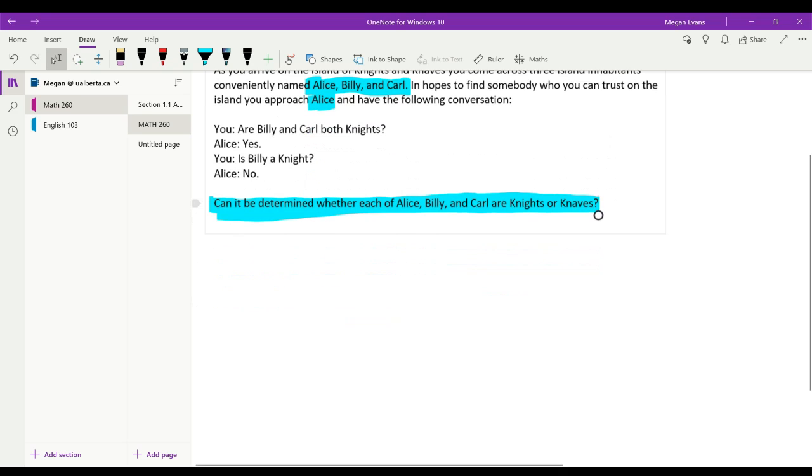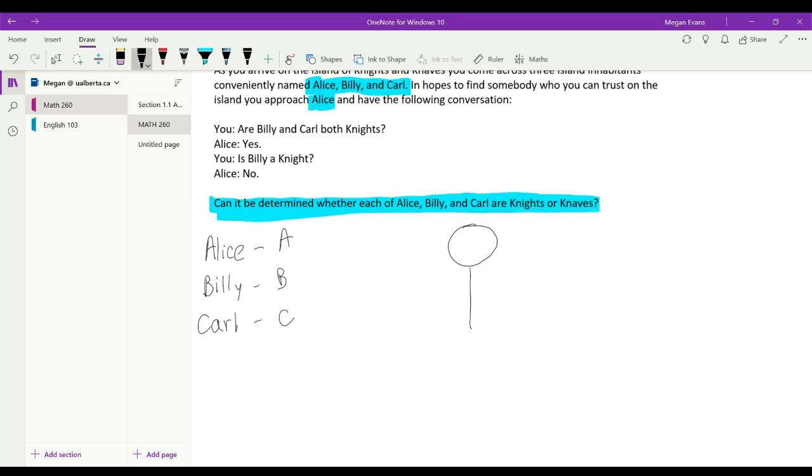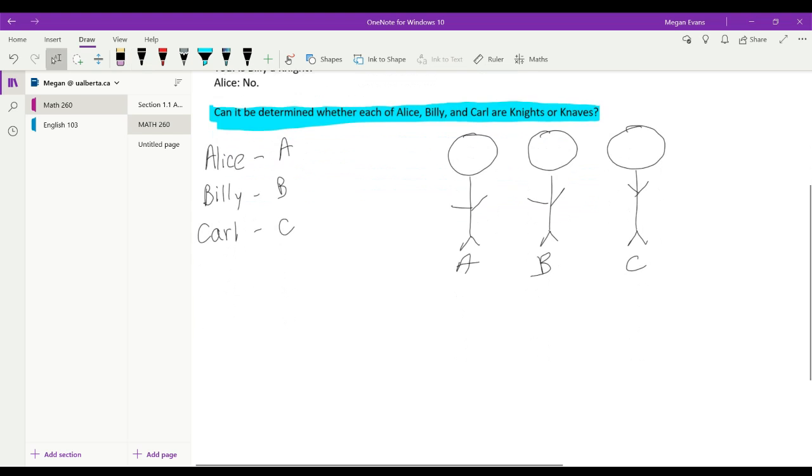Let's start with abbreviating Alice, Billy, and Carl. We'll rename them A, B, and C, just so it's a little bit easier. And then let's draw it out. Let's draw 3 stick figures here, 1, 2, and 3. These will represent Alice, Billy, and Carl. So let's do A for Alice, B for Billy, and C for Carl.